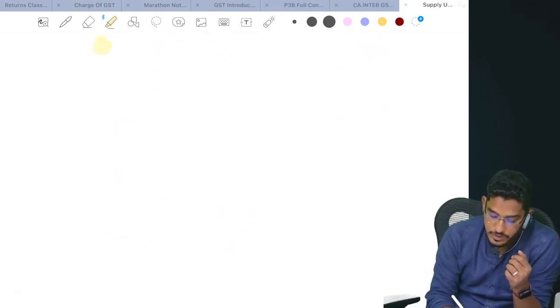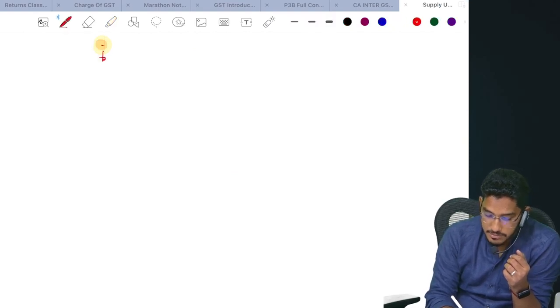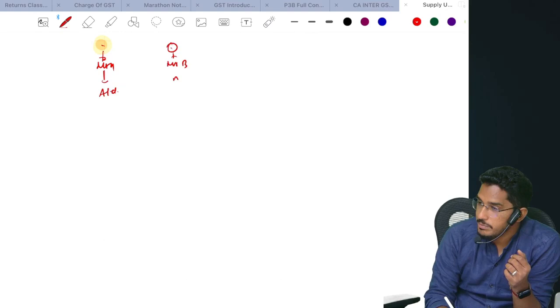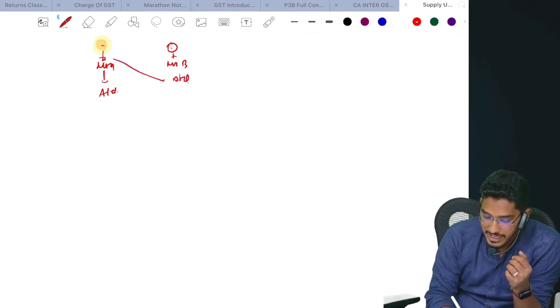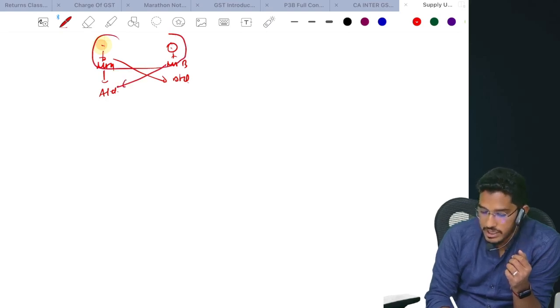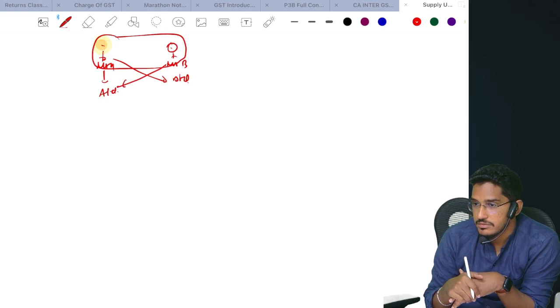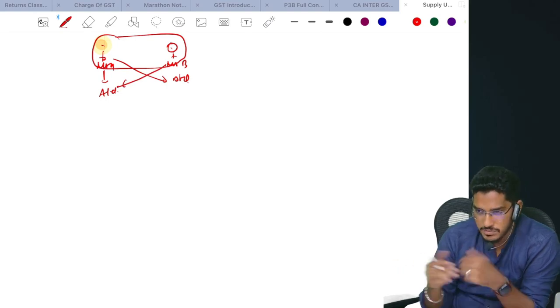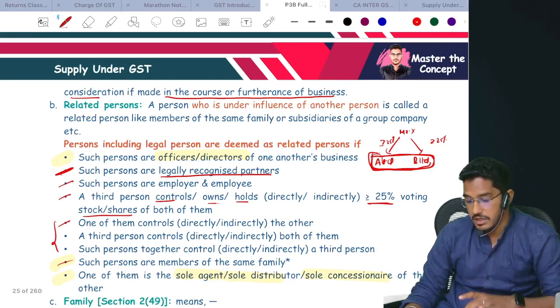Say for example, there is a person, Mr. A. He owns the company A Limited. There is a person, Mr. B. He owns the company B Limited. But Mr. A is a director in B Limited, and Mr. B is a director in A Limited. Now, since one of them is a director in the other's business, they are related. So this is the meaning of the related person definition.